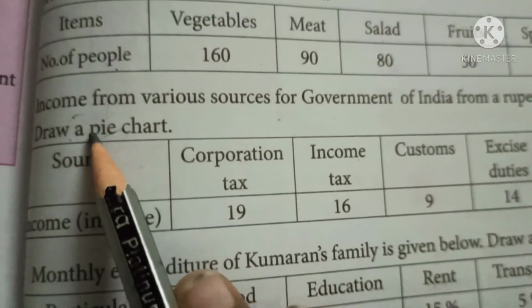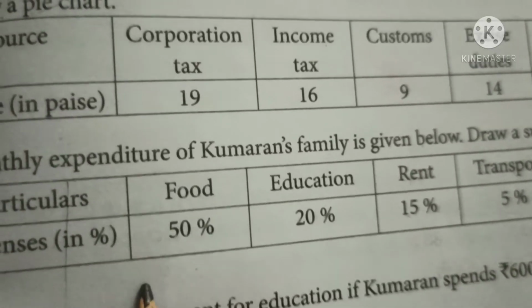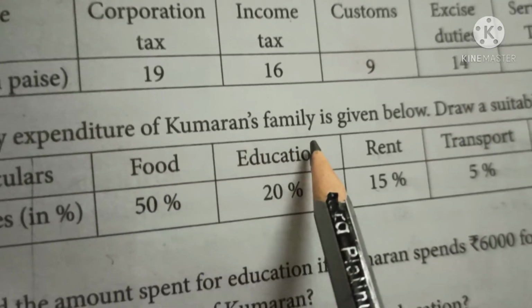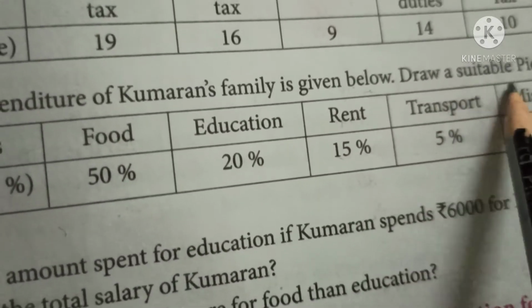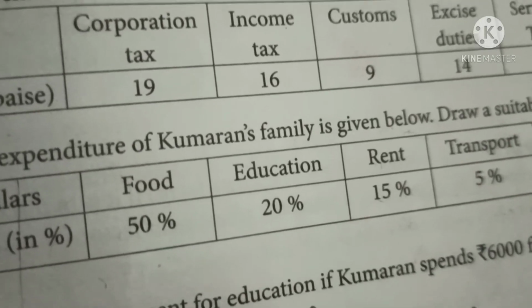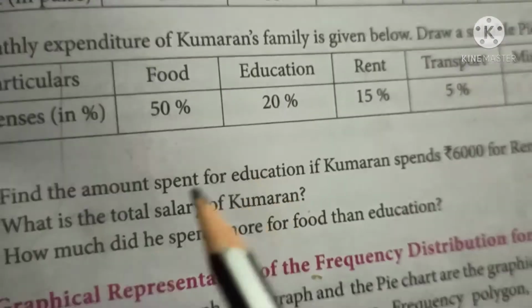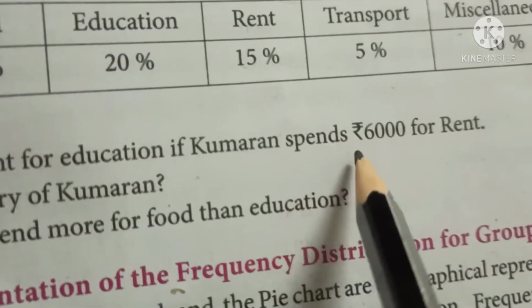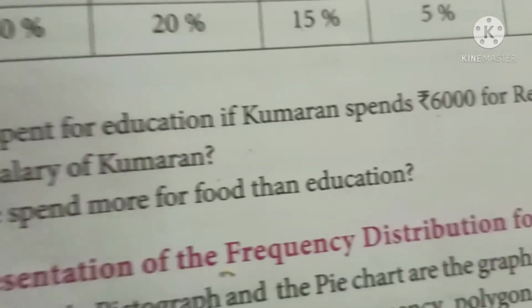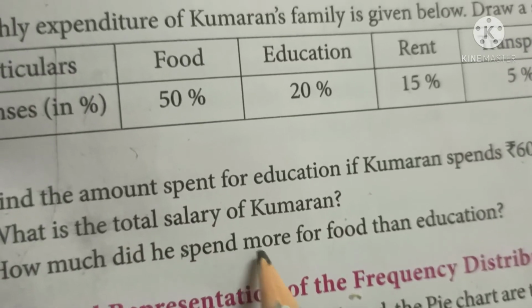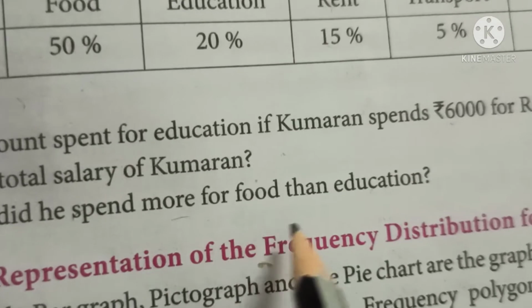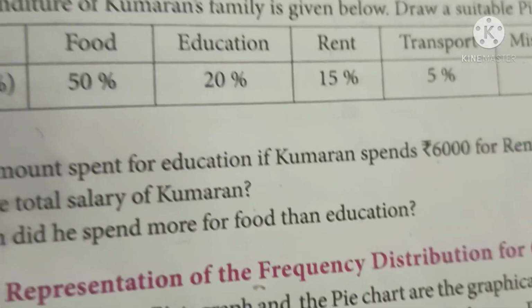Next question. Do the sum as homework. We'll move to the next question. Monthly expenditure of Kumaran's family is given below. Draw a suitable pie chart. And also they ask some questions. Find the amount spent for education if Kumaran spent rupees 6,000 for rent. And what is the total salary of Kumaran? How much did he spend more for food than education?